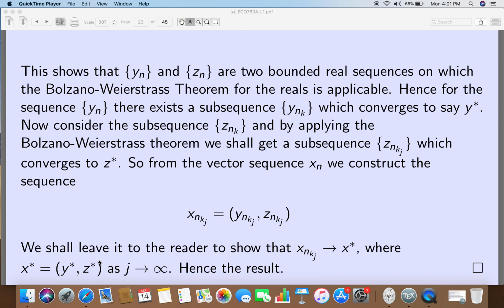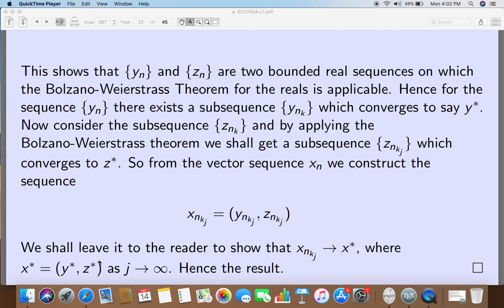So we construct this sequence xnkz. What I did is, I first took the yn sequence, and from there I got a subsequence ynk which converges to y star. Then I took the sequence zn, and from there I found a subsequence corresponding to the same indexes of those ynk, and formed the new subsequence.